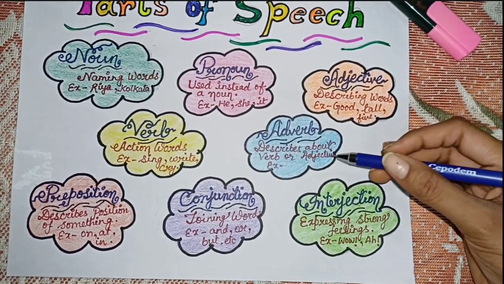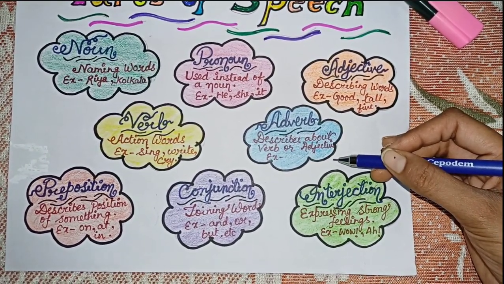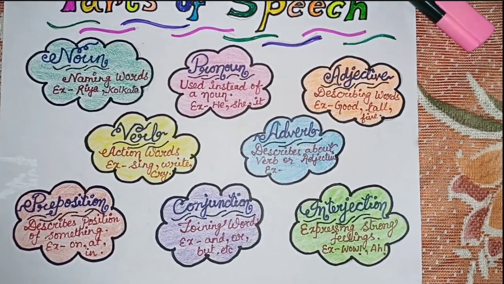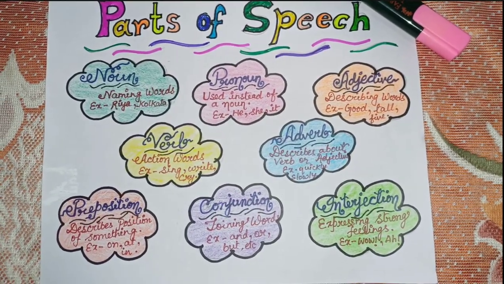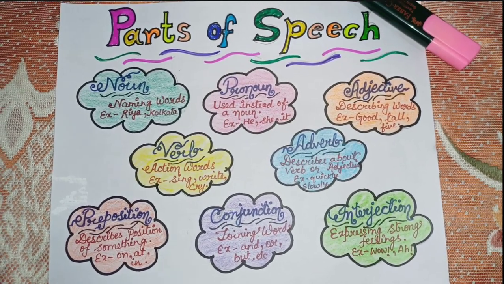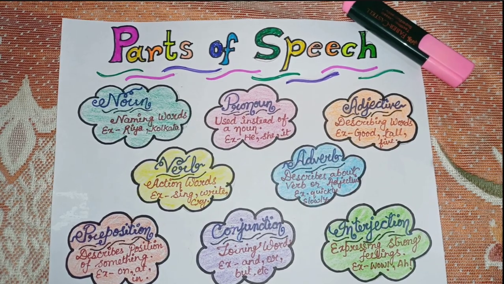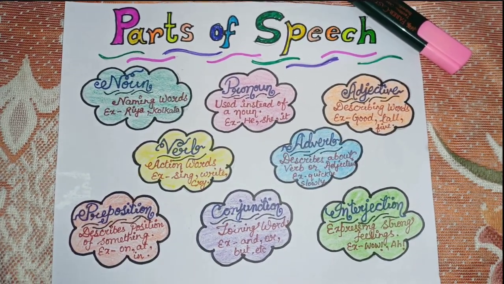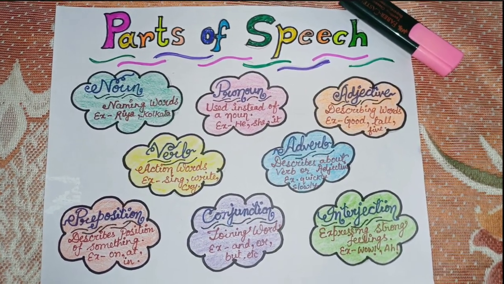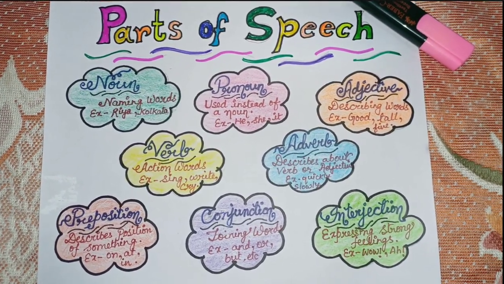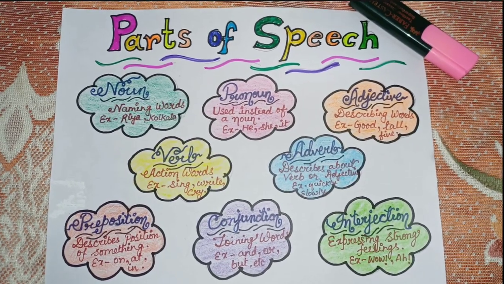Now coming to the next part, which is adverb. Adverb is that word which describes a verb or adjective. The adverb tells how the action is being done, when the action is being done, and where the action is being done. It describes the verb, like if it is happening, then how it is happening, when it is happening.